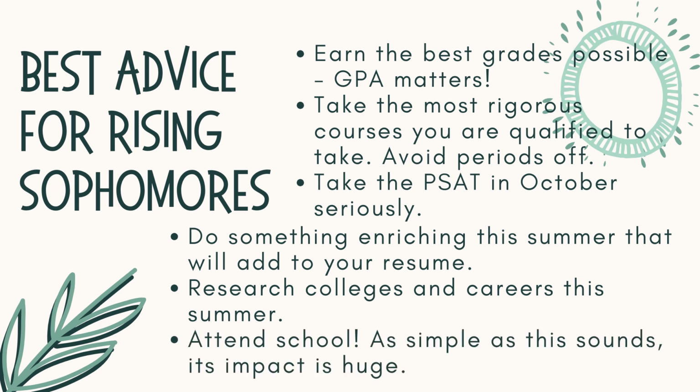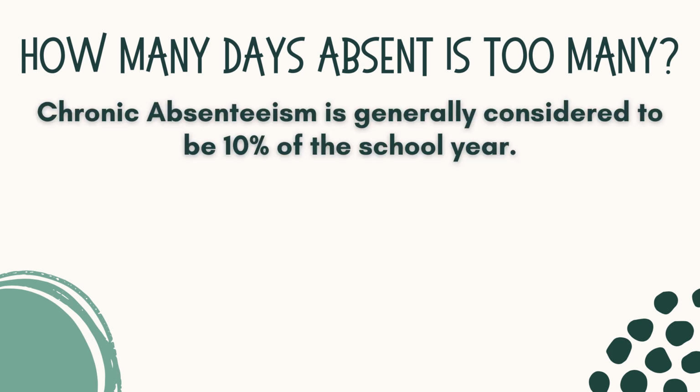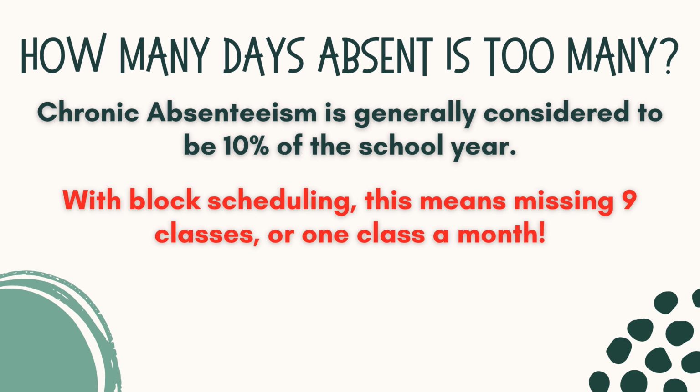And finally, attend school. As simple as this sounds, its impact is huge. Research has shown that one of the most important keys to academic success is regular and consistent school attendance. So how many days absent is too many? Chronic absenteeism is generally considered to be 10% of the school year. With 180 days in the school year, this equates to 18 absences over 10 months or 2 absences a month. In schools with block scheduling, this means missing 9 classes or 1 class a month.